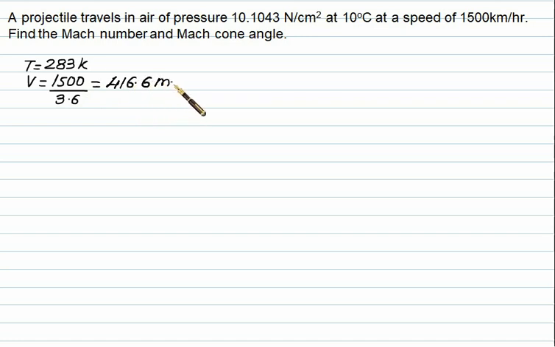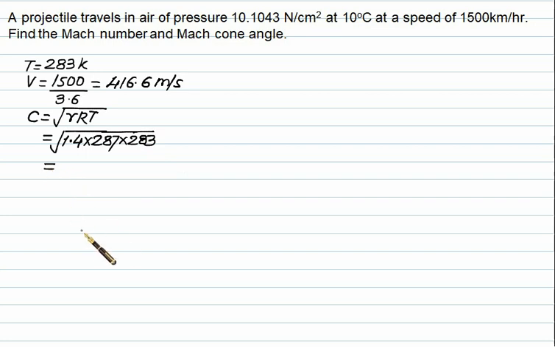We can calculate the velocity of sound as under root of gamma RT in the case of air. Nothing is given, so we can take gamma equal to 1.4, R equal to 287, temperature 283. So the velocity of sound in air will be 337.2 meter per second.